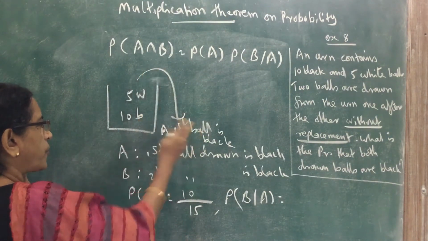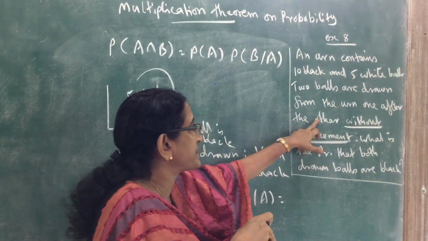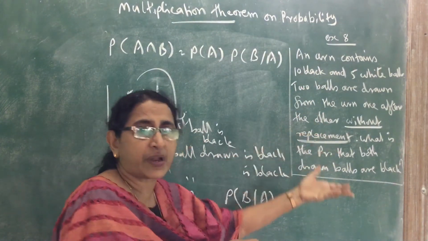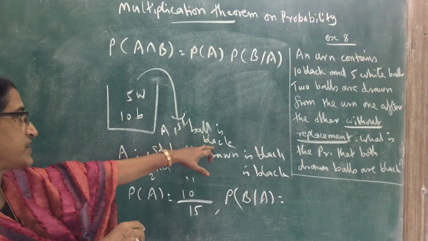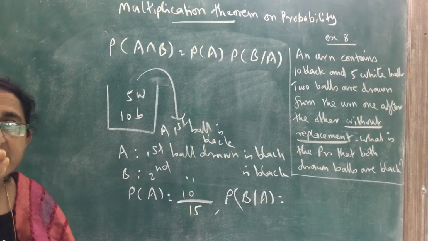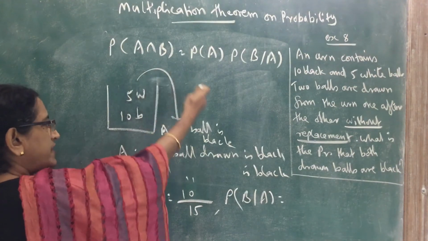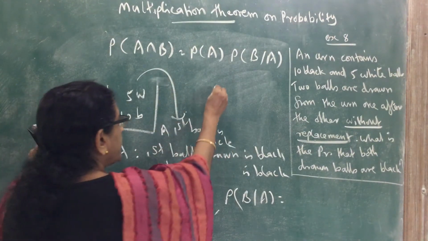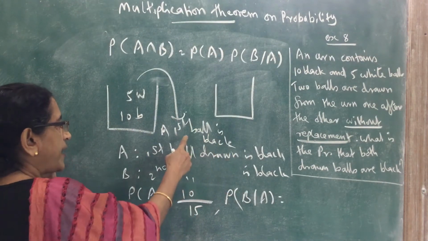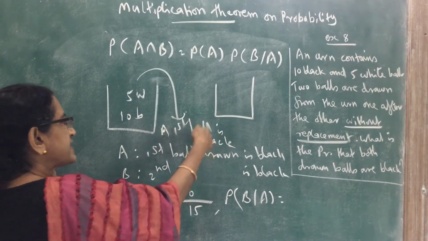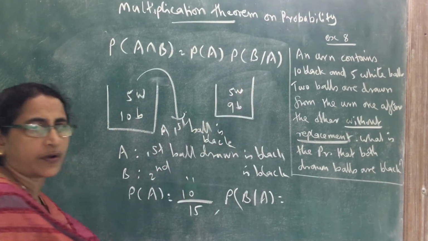Suppose the first ball drawn is black and the balls are taken one after the other without replacement. If the first ball drawn is black, what is the probability that the second ball drawn is also black? When A occurs, one black ball is removed. So what is the remaining number of balls in the bag? There are 9 black and 5 white remaining.